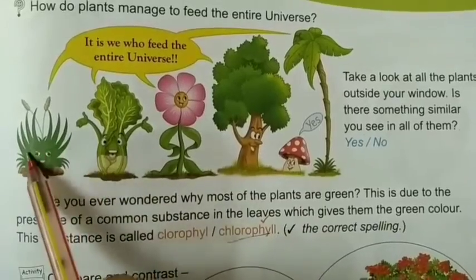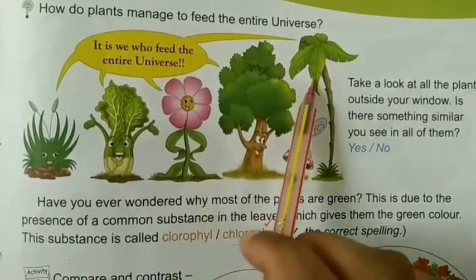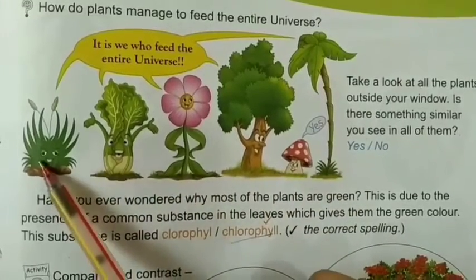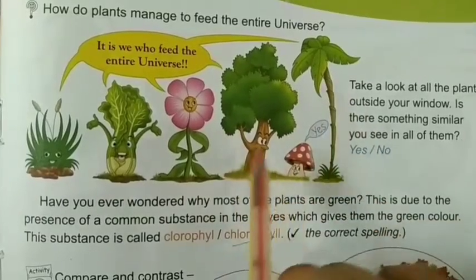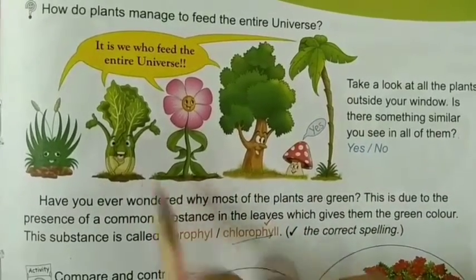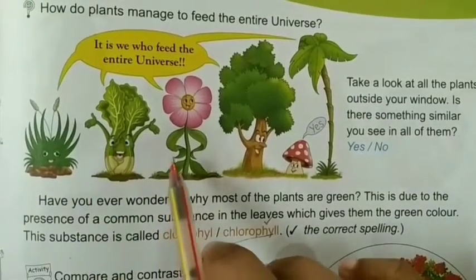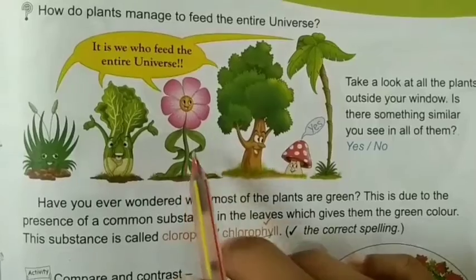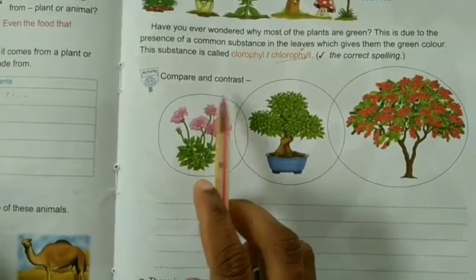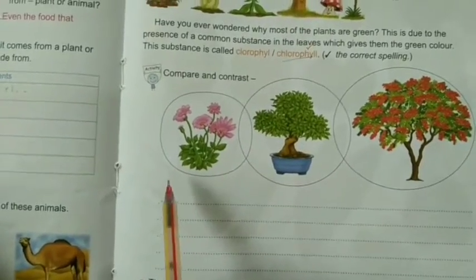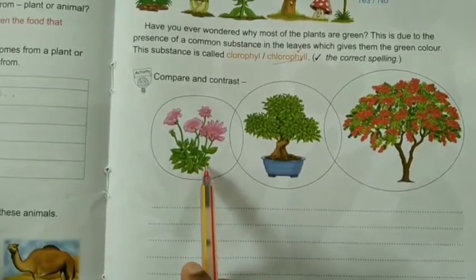Hope you understand. Here you can see these plants, right? These plants are green in color. Why? Because they have a common substance, that is chlorophyll. So this chlorophyll gives the plants green color. Okay, see here, compare and contrast. Here we can see some pictures of plants. Three pictures are there, right?